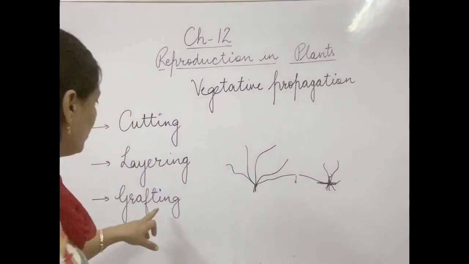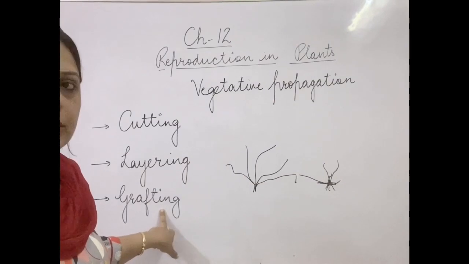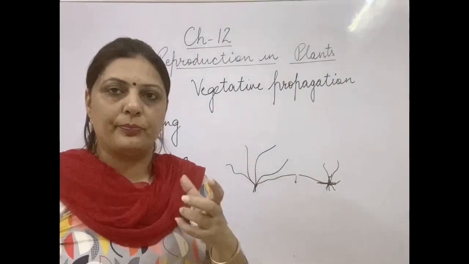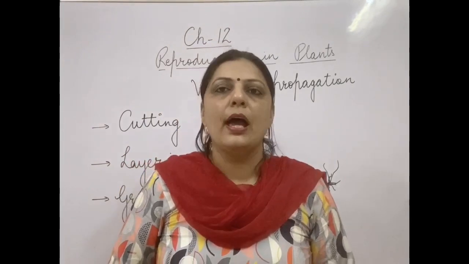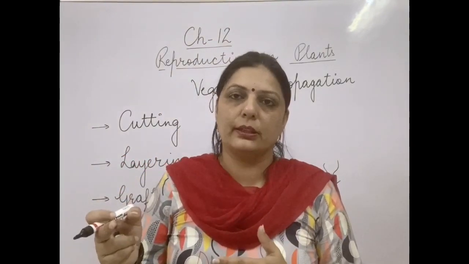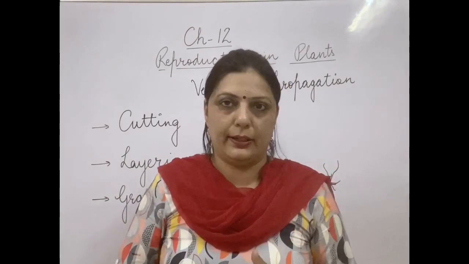Then I have written one more, that is grafting. What is basically grafting? In this we need a base plant which has roots and is held in the soil, and one plant cutting which has the characteristics required by us.